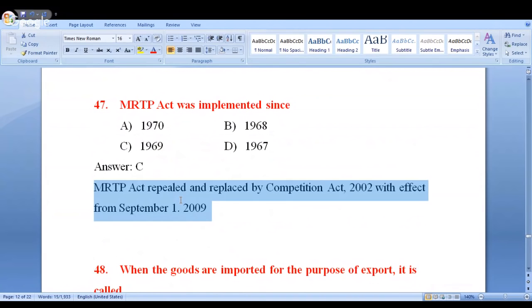The basic idea of the Competition Act is to replace the MRTP, and we wanted to make a more effective act. The process was initiated in the year 2002, and slowly the MRTP Act's importance was reduced. Finally, on September 1st, 2009, the MRTP Act was completely repealed and replaced by the Competition Act. Because of this Competition Act, today in India we have established a commission called the Competition Commission of India, and it is located in New Delhi.